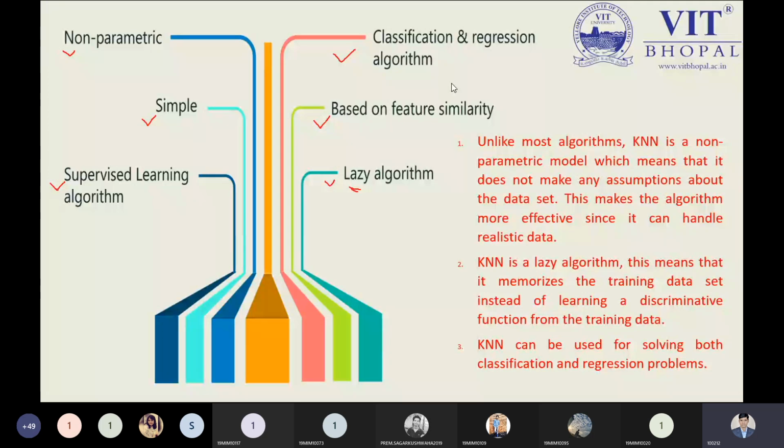It is saying to us, just like the various kinds of algorithms we have seen in supervised learning, followed by regression and classification, KNN basically uses a non-parametric model, and that means it does not make any assumptions about the data set. So whatever data set we have is used as it is. We are not dividing our data set into training or testing data sets, so no assumption can be made because we are not using training data or testing data sets and randomness. Definitely no assumption is required over here.